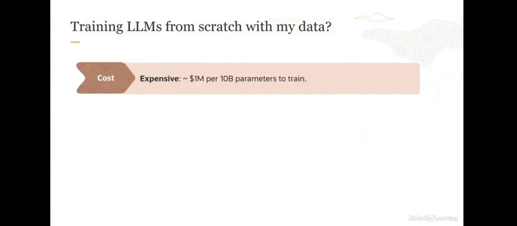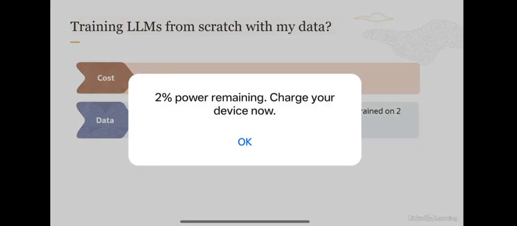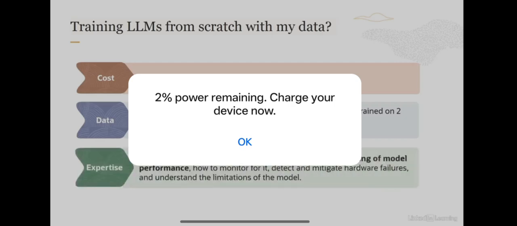The first reason is it's very expensive to train these models. You can see some numbers here. It roughly costs $1 million to train a language model with 10 billion parameters. You need a lot of data for training these models. For example, Meta's Llama 2 model was trained on 2 trillion tokens. That's something like a billion legal briefs, and you need a lot of annotated data, basically data which is labeled, categorized, and tagged. So it's also very labor intensive. And then you need a lot of expertise.